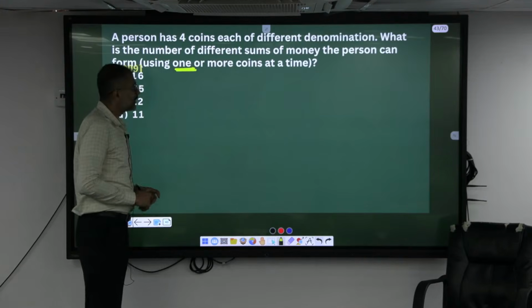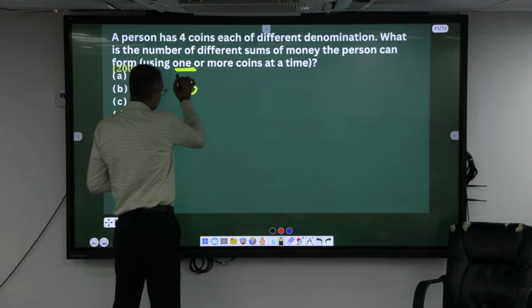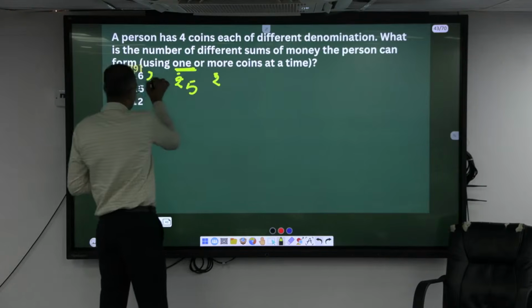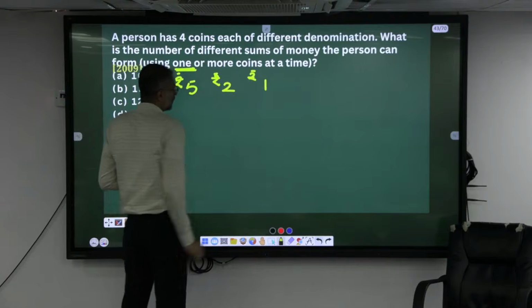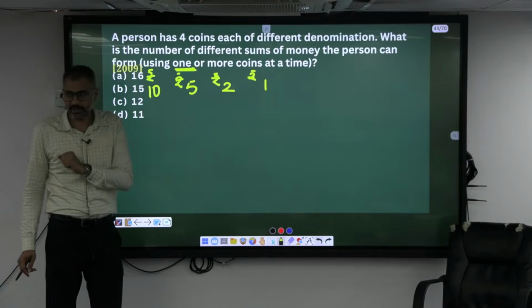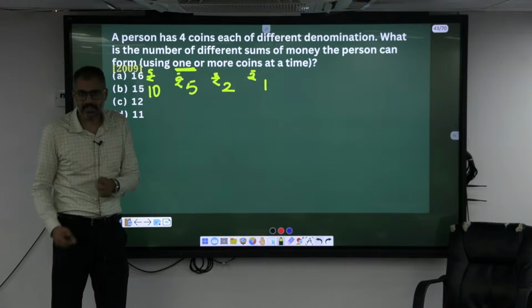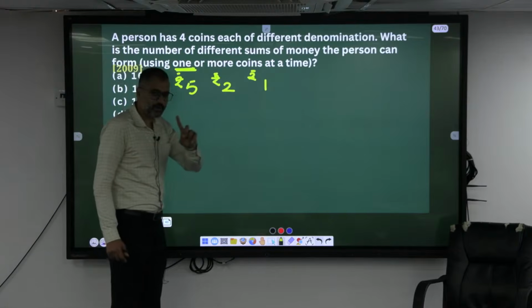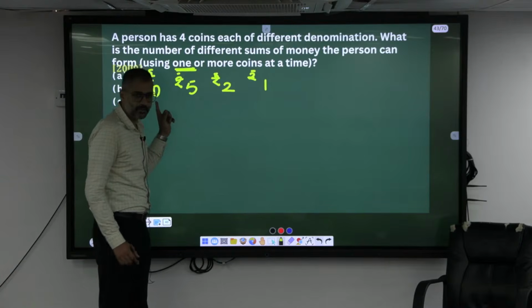Now how many coins are there? For example, take a 5 rupee coin, then 10 rupees also comes, 20 also comes. 2 rupee coin, 1 rupee coin. Let's say in the first condition, I am picking only one coin at a time. How many different sums can you form? How much money can be made differently? If I take one 1 rupee coin, it is 1 rupee; one 2 rupee coin, it is 2 rupees. One coin at a time, 4 different sums, right?